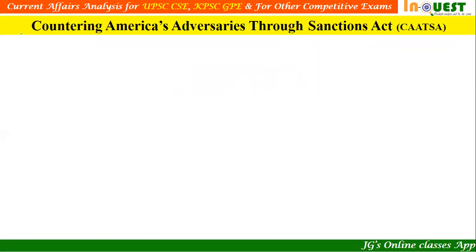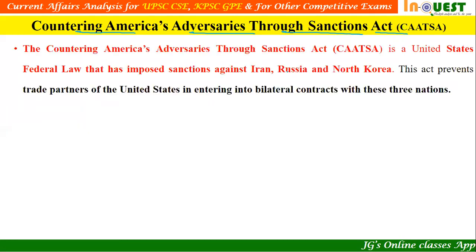Now, let us understand what is CAATSA. Countering America's Adversaries Through Sanctions Act is called CAATSA. So let's find out the complete details. CAATSA is a United States federal law that has imposed sanctions against Iran, Russia, and North Korea. So they imposed sanctions on these three countries: Iran, Russia, and North Korea.